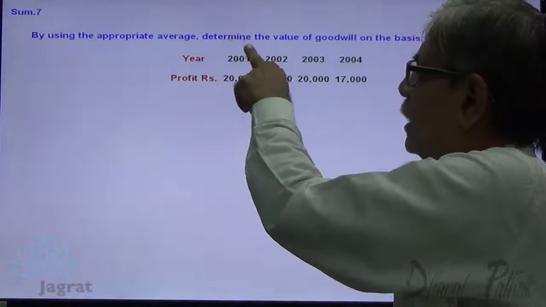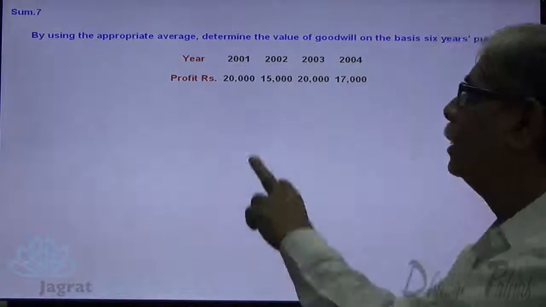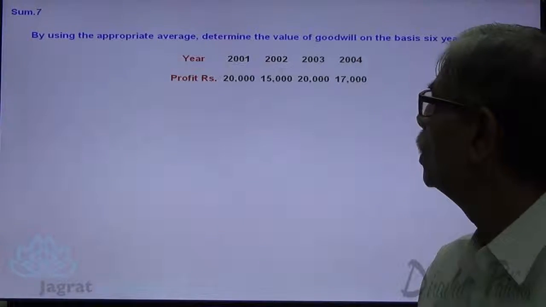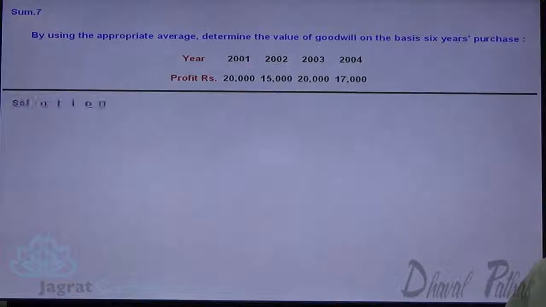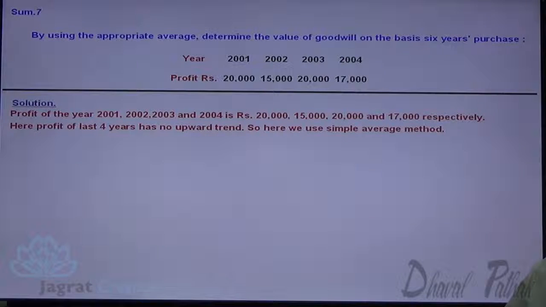Using the appropriate average, determine the value of goodwill on the basis of 6 years purchase. 20,000, 15,000, 20,000 and 17,000. So there is fluctuation in profit. Now observe. Profit of 2001, 2002, 2003, 2004 are 20,000, 15,000, 20,000 and 17,000 respectively. Here the profit of 4 years has no upward trend. So we use the simple average method.